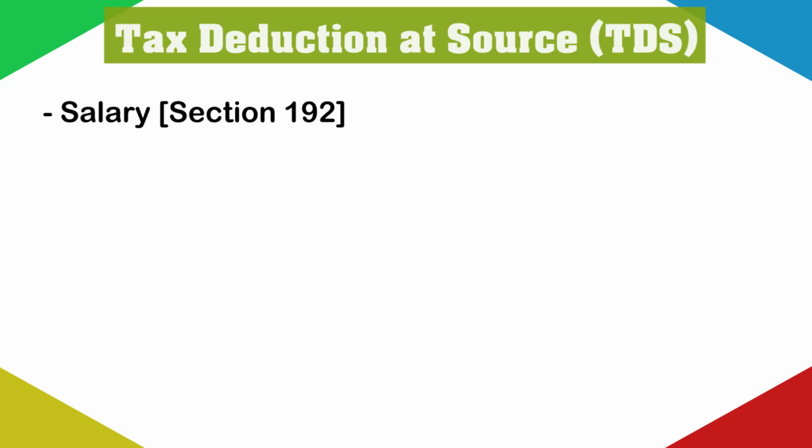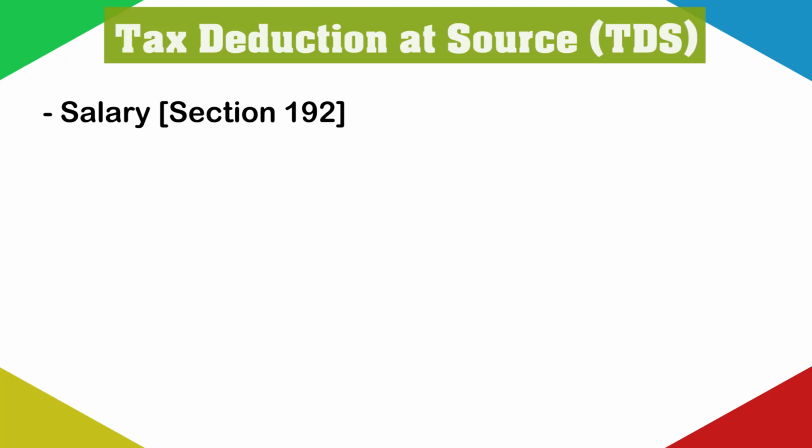Number 1, section 192 deals with tax deduction at source from salary. When salary is being paid to various employees, the DDO is responsible to deduct the amount of tax at source.